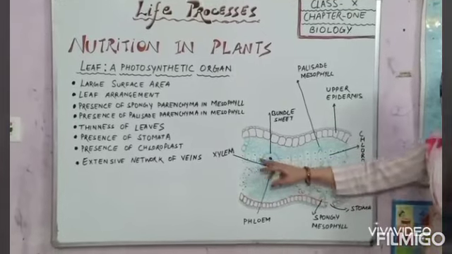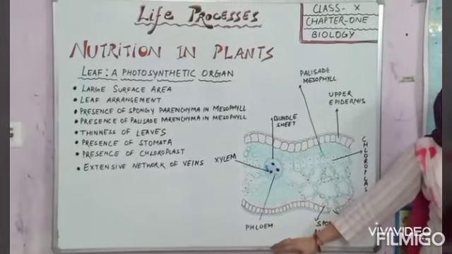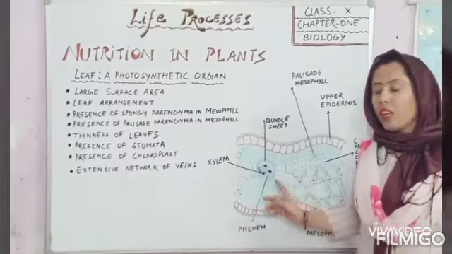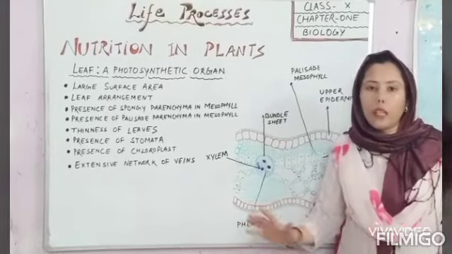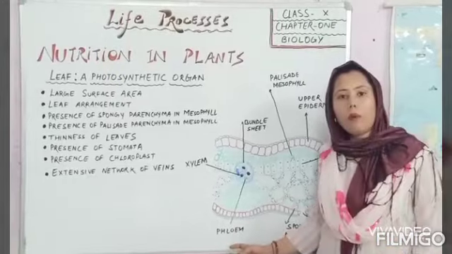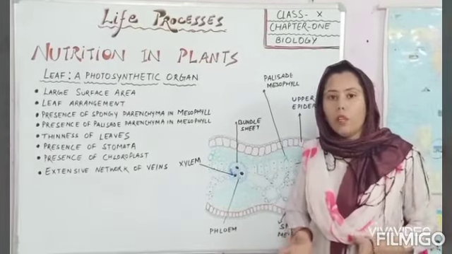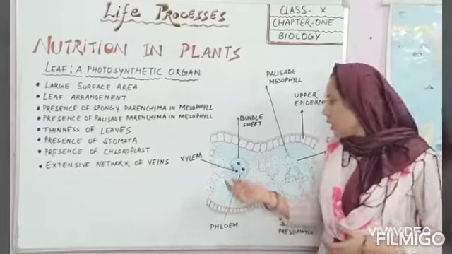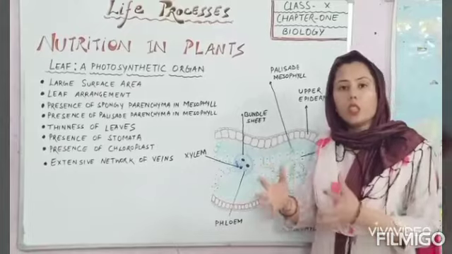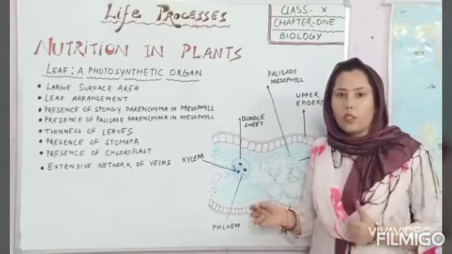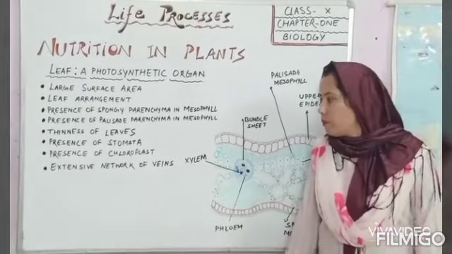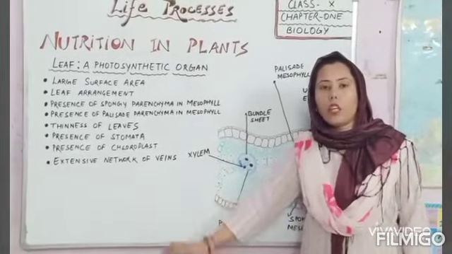These bundle sheaths have xylem and phloem. Phloem carries away food material synthesized during photosynthesis, that is glucose, to different parts of the plant for their life processes, and xylem brings water up, which is the raw material of photosynthesis. So this is the transverse section of leaf, and these are the modifications of leaf.